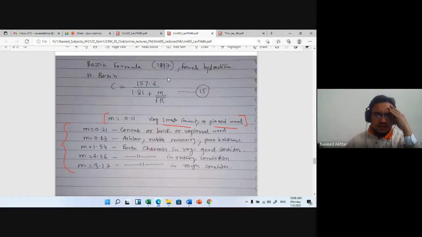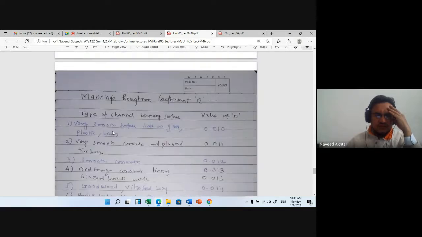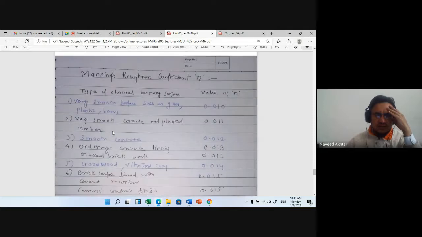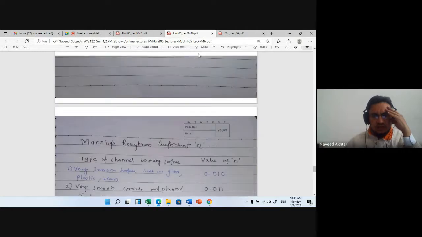That is Bazin's formula, named after the scientist Bazin. This empirical equation was developed in 1897, and then we will see the Manning's roughness coefficient. So today we will see this Manning's roughness coefficient.